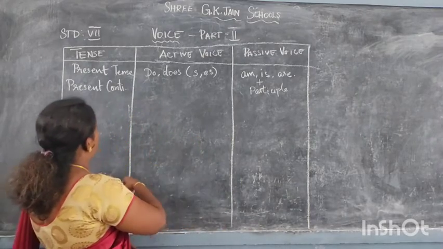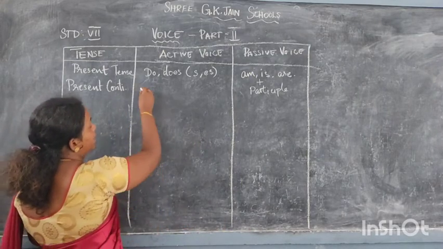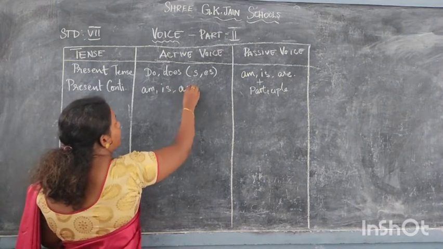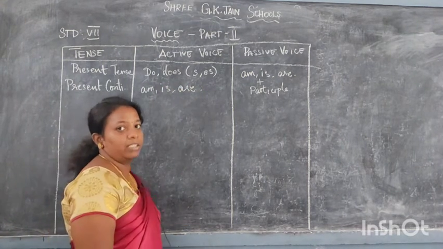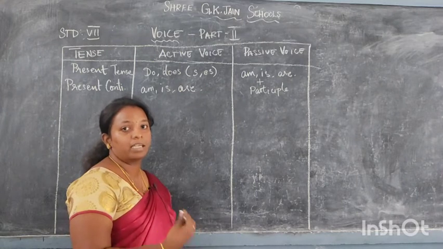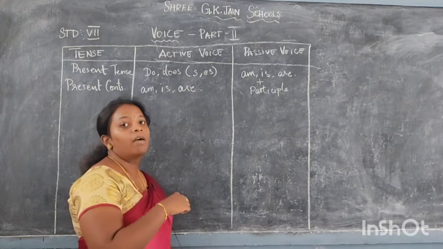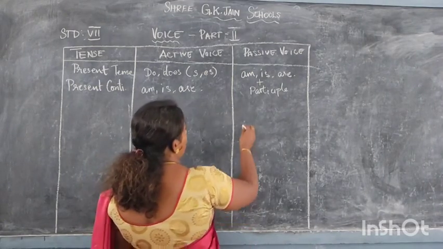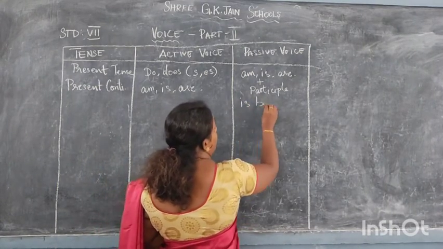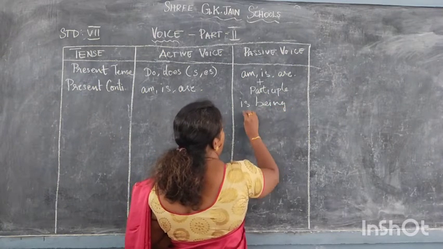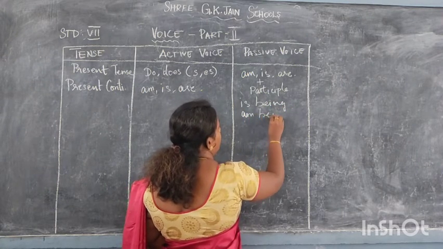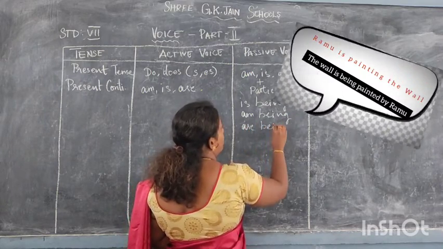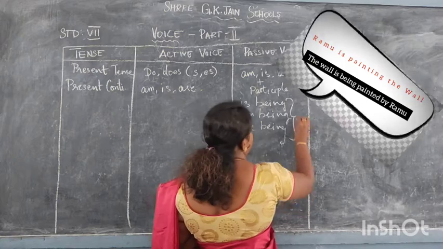When it comes to present continuous, the tense will be denoted as am, is, are plus verb plus ing. That will be the form of present continuous. When it changes to passive voice, it will change as is being, am being, are being, and the participle.